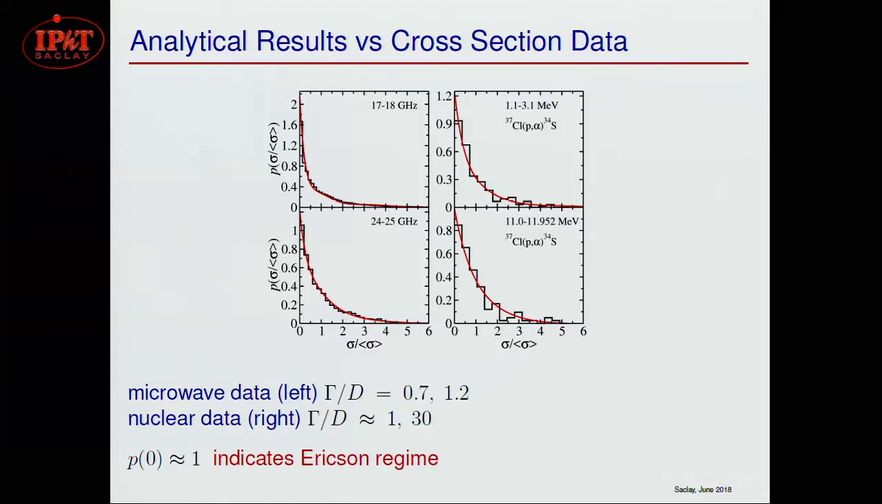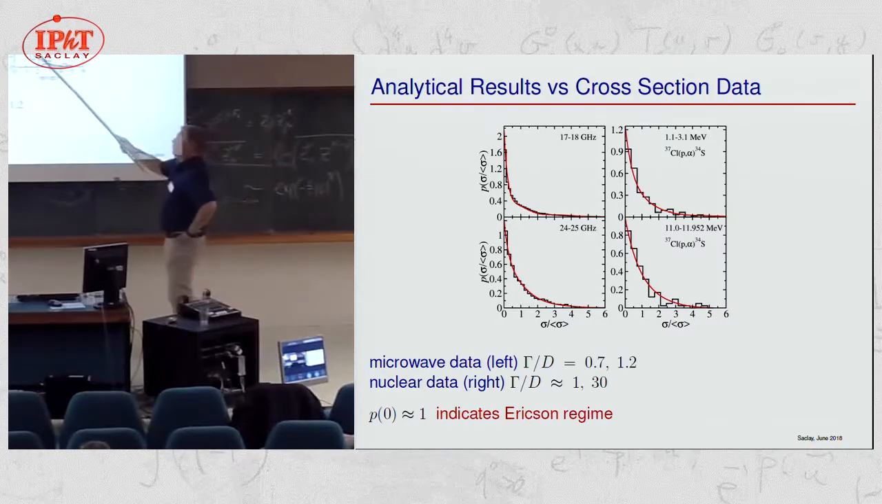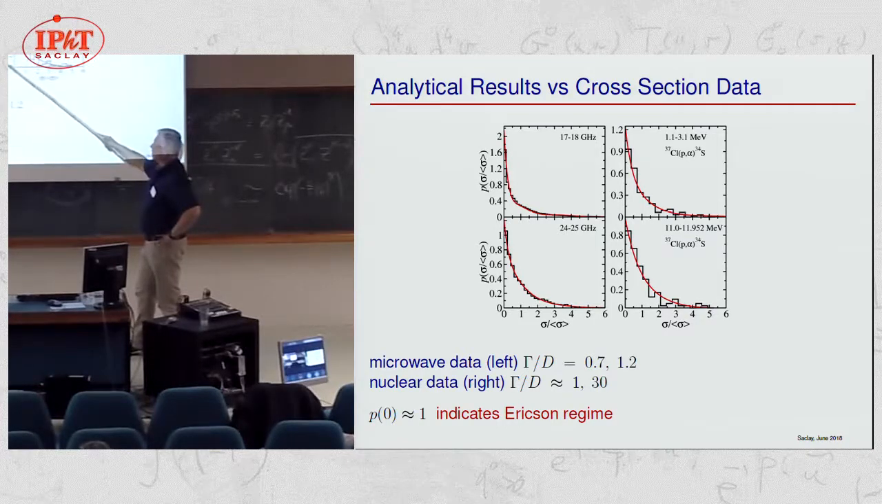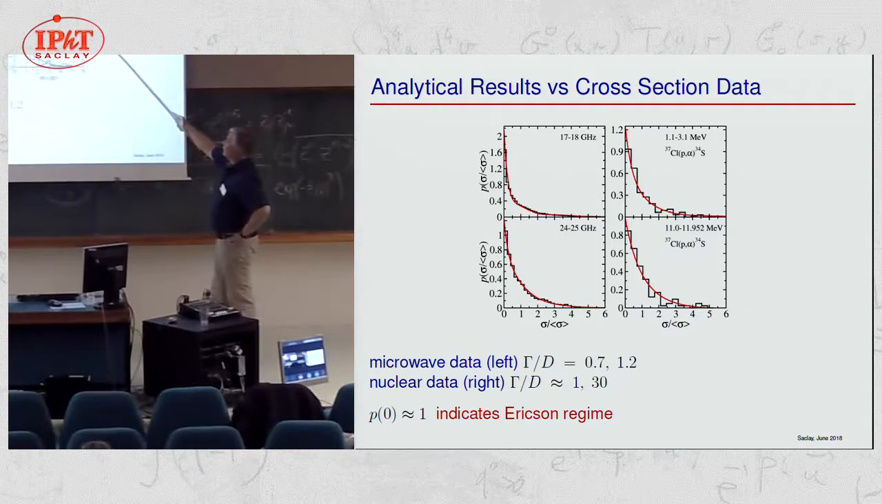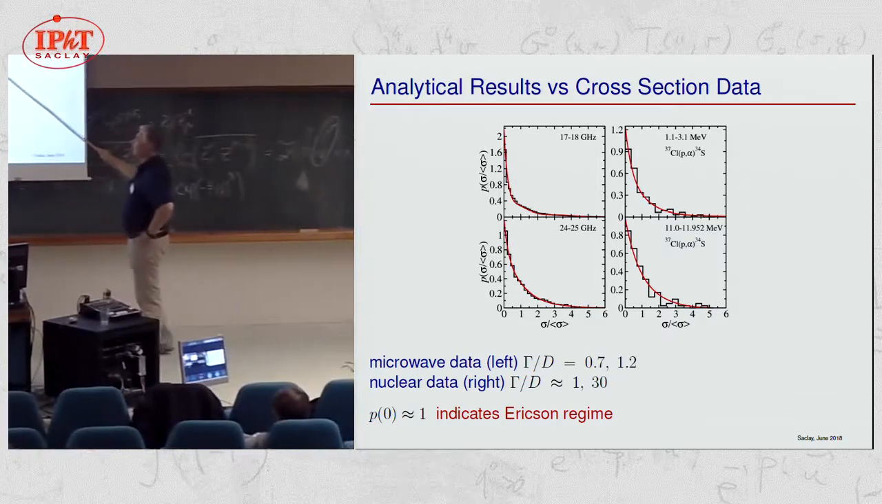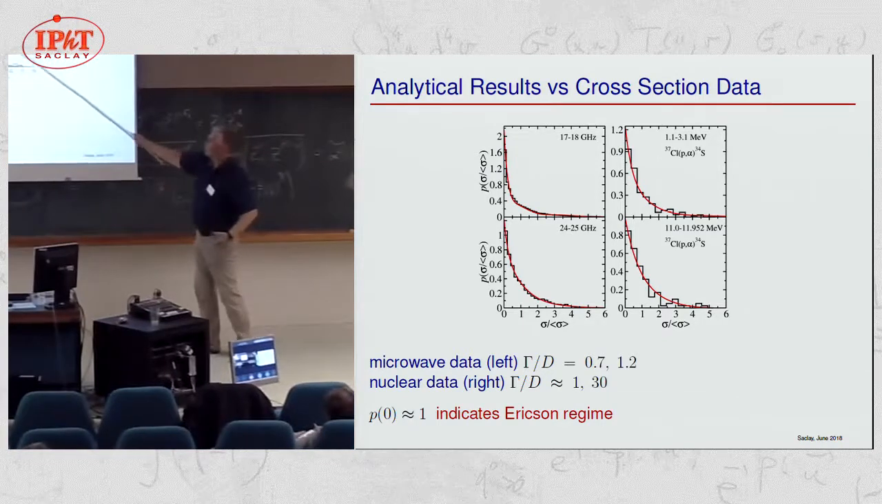And now the distribution of the cross sections. Here that is for microwave data, that is for nuclear data, this reaction which I mentioned. Gamma over d is 0.7 here and 1.2 here, so well below the Ericson regime. This here is 1 for the nuclear data, so these two pictures correspond to each other very much, and here gamma over d is 30, so we are deep in the Ericson regime. If the distribution of the scattering matrix elements is Gaussian, the distribution of the cross-section is an exponential, and that is what you see here.